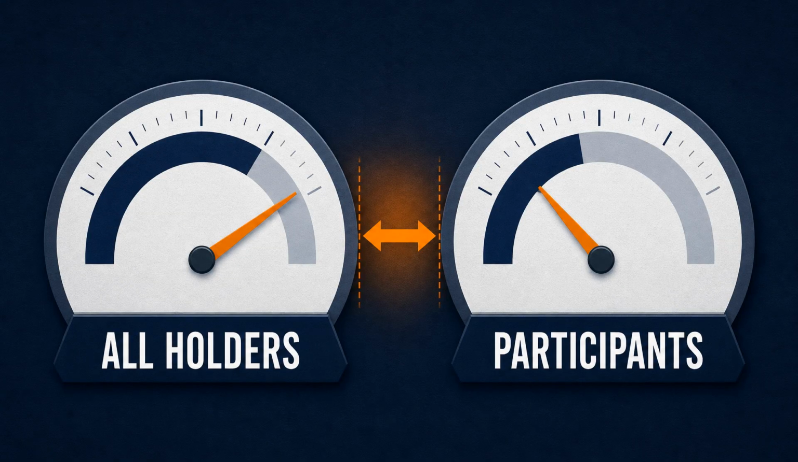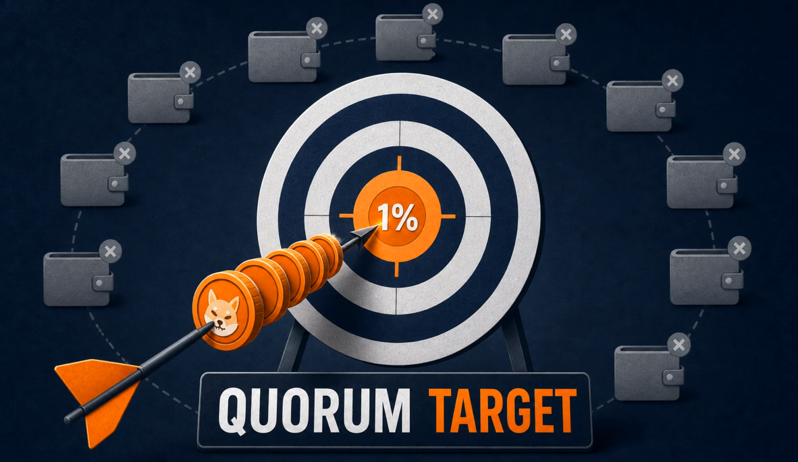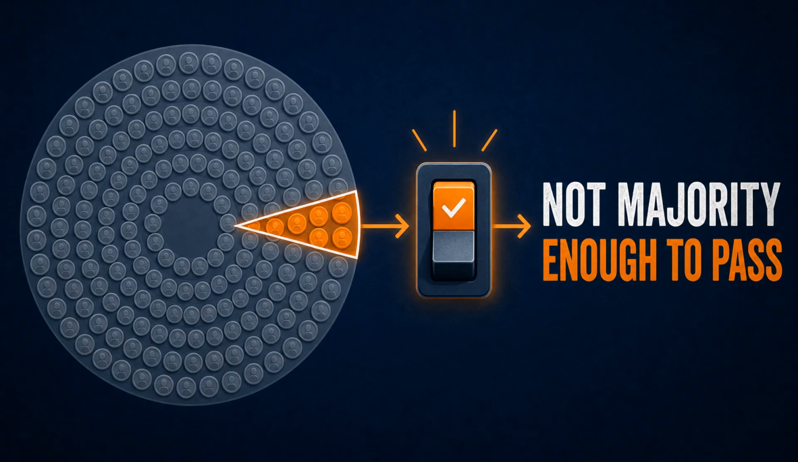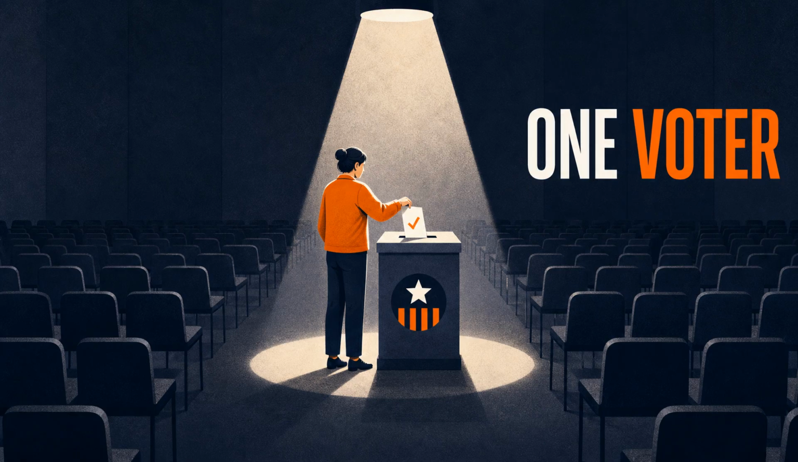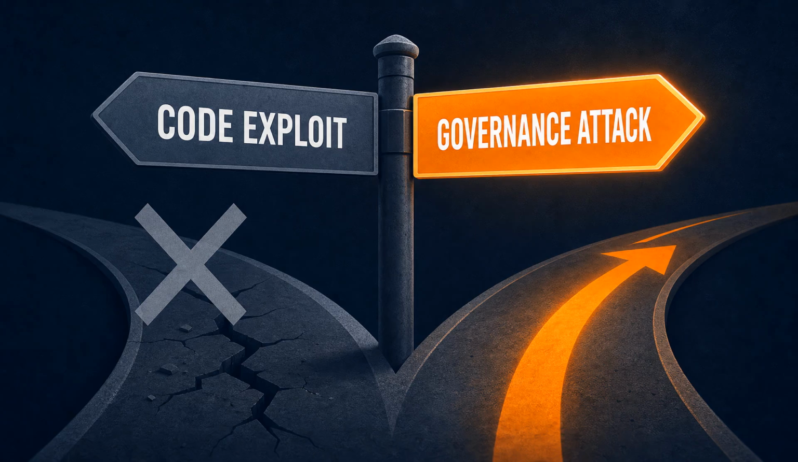That difference matters. People often hear 1% quorum and think it means 1% is just a small safety check. But in a low turnout DAO, quorum can become the target. The attacker does not have to control the entire network. They do not have to own most of the token. They only need enough voting power to make the vote valid, and then enough yes votes to win among the participants. If nobody else is paying attention, one determined voter can become the whole election. That is why this was a governance attack, not a classic code exploit.